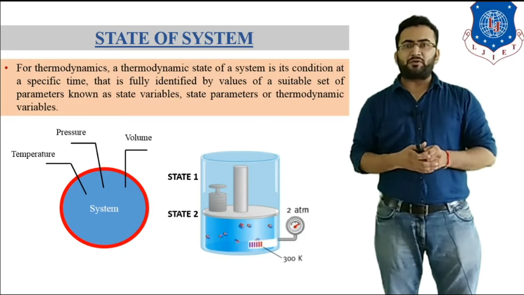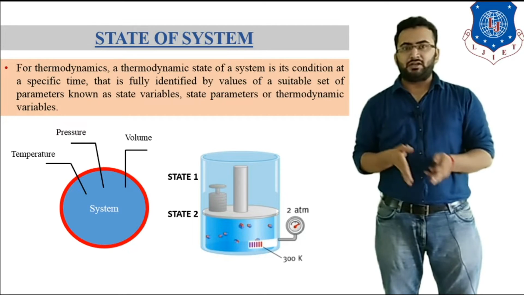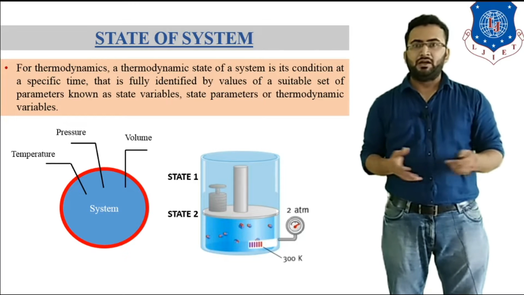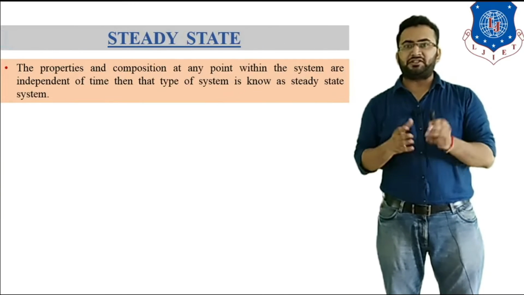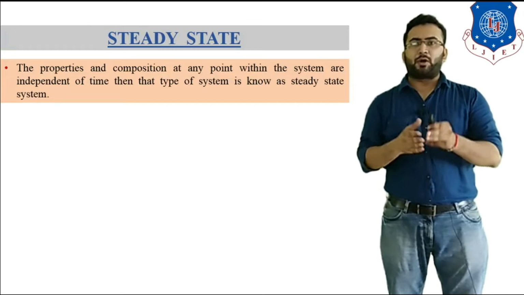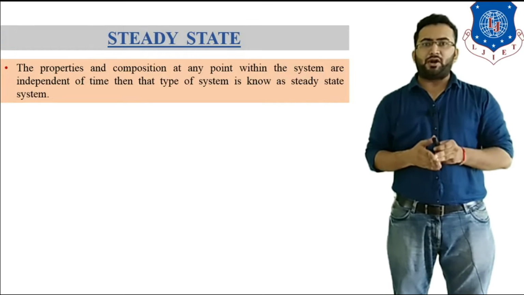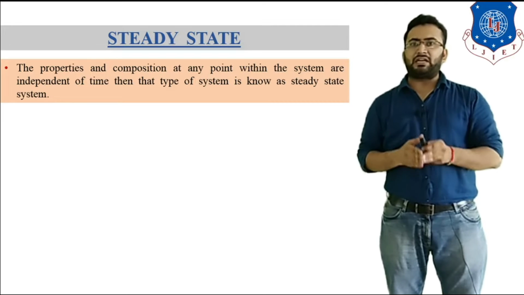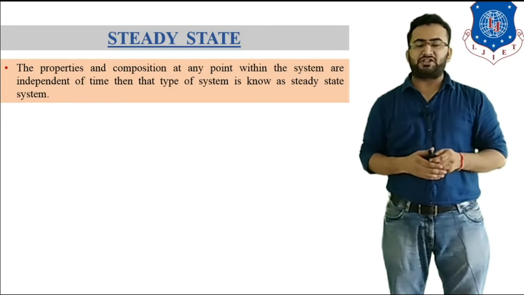There are mainly two types of state of system, such as equilibrium state of system and steady state of system. So let's talk about steady state of system. If the property and composition at any point within the system are independent of time, then that type of system is known as a steady state system.